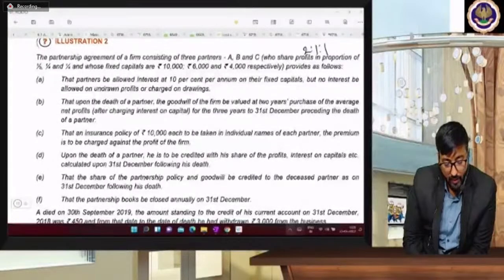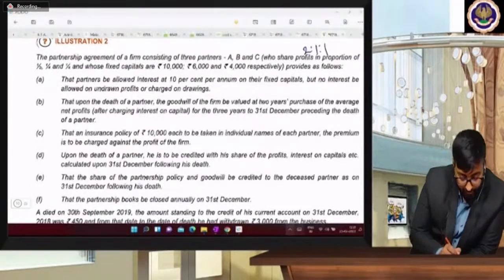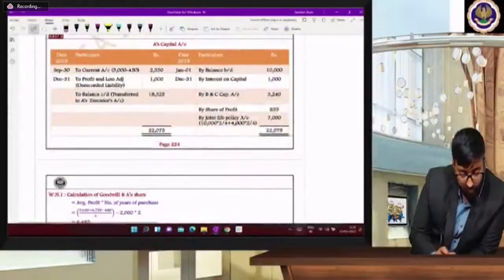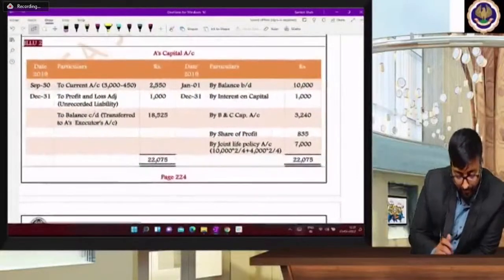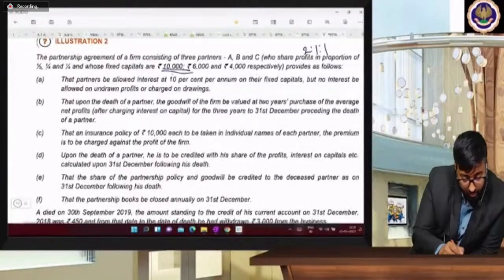Upon death of the partner, the goodwill of the firm is to be valued at 2 years purchase of average net profit after charging interest on capital for the 3 years to 31st December preceding the death of partner. See, beta, how to understand this question. Fixed capital. What is the capital, beta? 10,000.